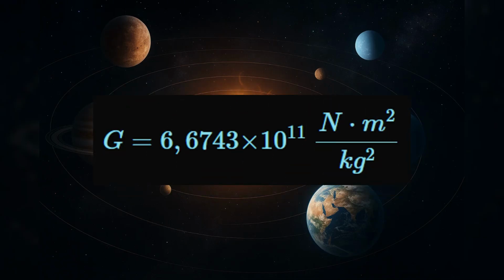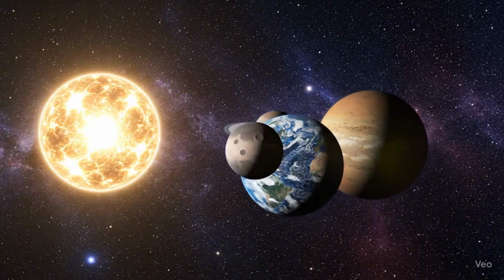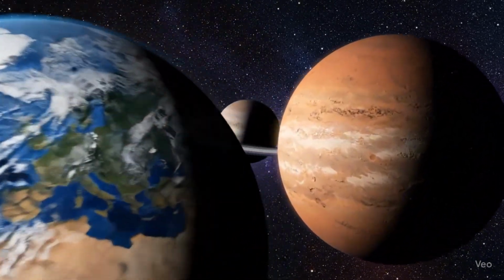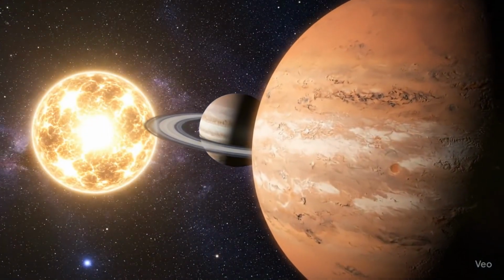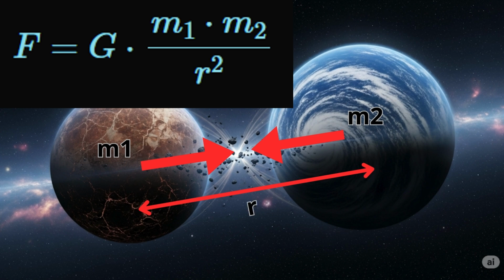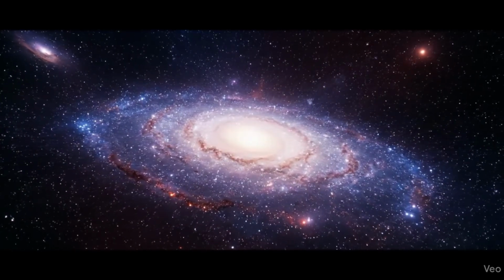Suddenly, the same force that makes an apple fall from a tree was the same force that keeps the moon in orbit around the Earth, and the Earth in orbit around the sun. It was a revolutionary idea, that the laws of physics are universal. This equation laid the foundation for classical mechanics and allowed us to predict the motion of celestial bodies with incredible accuracy. Newton didn't stop there.